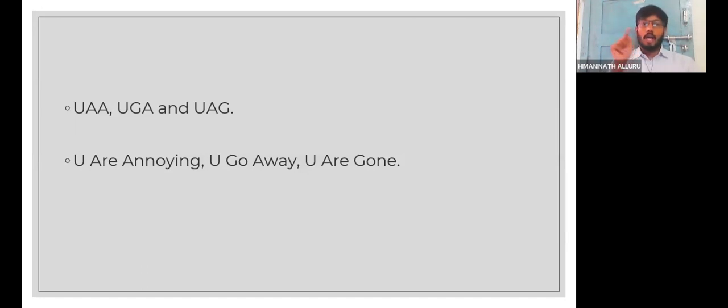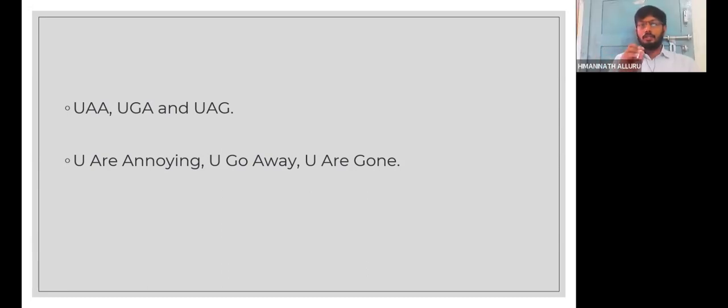You are annoying, so UAA. You go away, UGA. You are gone, UAG. A simple mnemonic we can use in the class, so that children will at least be able to keep the stop codons in mind. They will not forget the stop codons: UAA, UGA, UAG. This simple kind of mnemonic they can keep in mind.